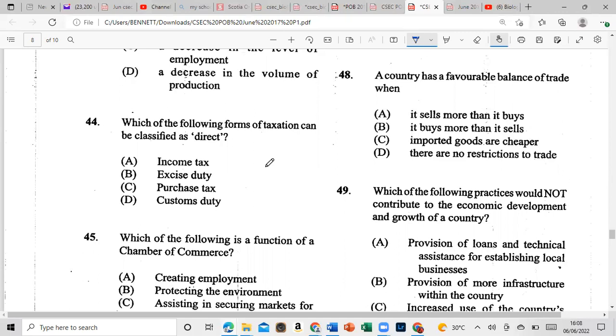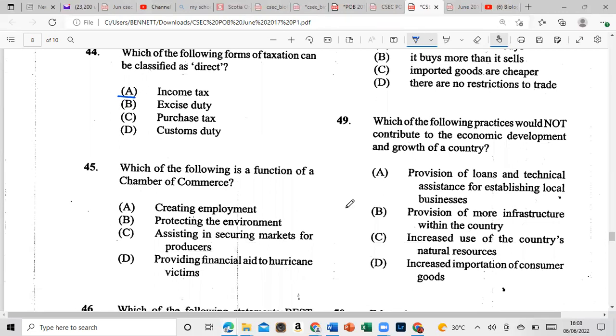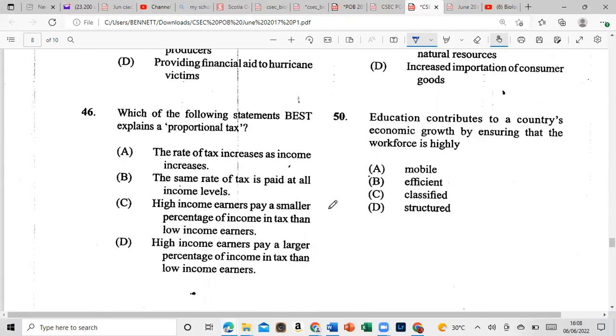All right, 44. Which of the following forms of taxation can be classified as direct? That would be your income tax. 45. Which of the following is a function of the Chamber of Commerce? Let me just go up so you guys can see the options. Is it A, creating employment, B, protecting the environment, C, assisting in securing markets for producers, or D, providing financial aid to the hurricane victims? What would you say for this, guys, for 45? And that would be, if you said creating employment, that is indeed correct. Congratulations. Let's move on to 46.